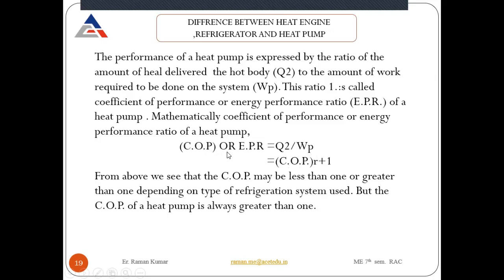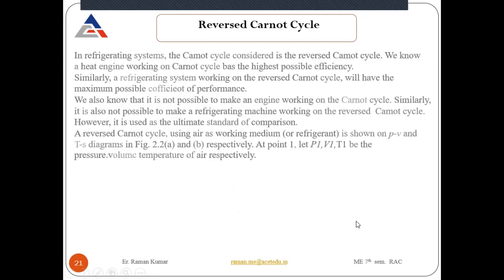If I write the COP of your heat pump as COP of the refrigeration system plus 1, this means the COP of your heat pump is always greater than 1. Your COP is the coefficient of performance of your refrigeration system, and the heat pump's will always be greater than 1. Okay, so next is the reverse Carnot cycle.